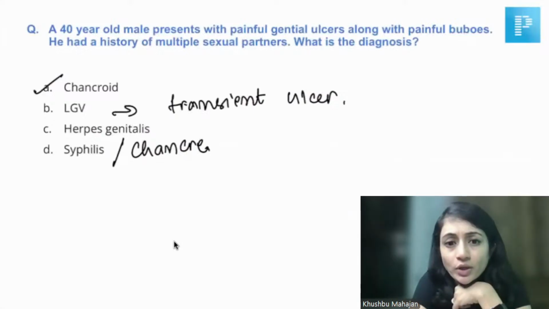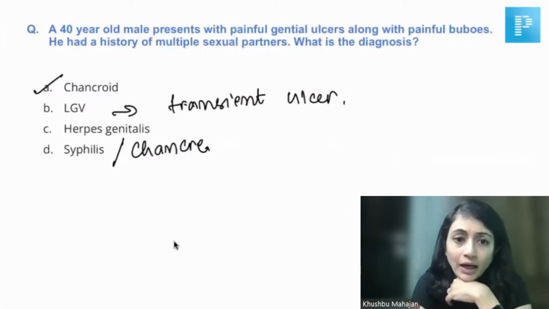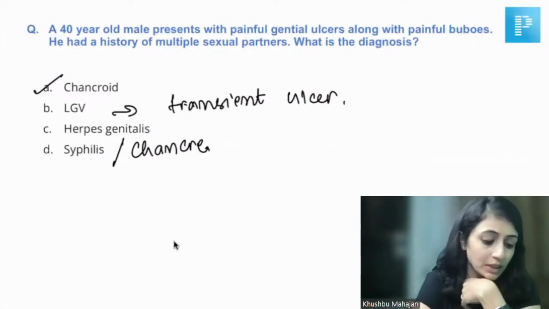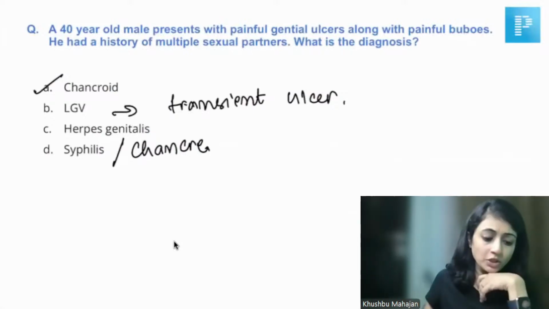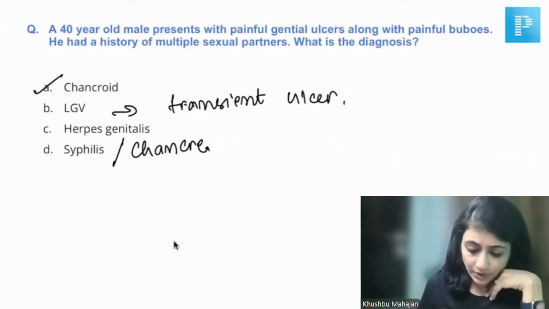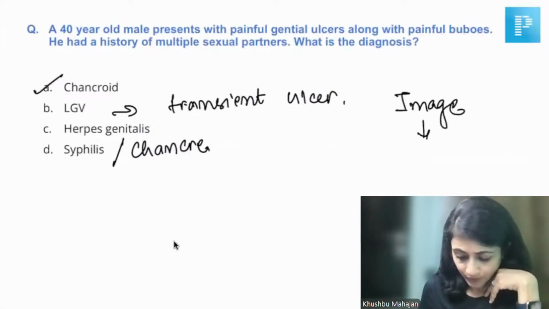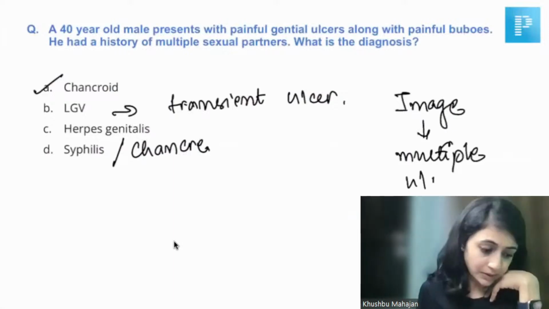If you can help me out with what was the exact question, that would be great. I understand that the options were also the same. Perfect. So there was an image which shows multiple ulcers. Okay, good. Anything else apart from the image which showed multiple ulcers?